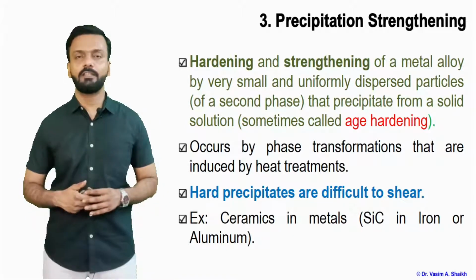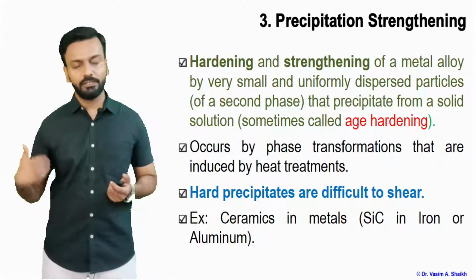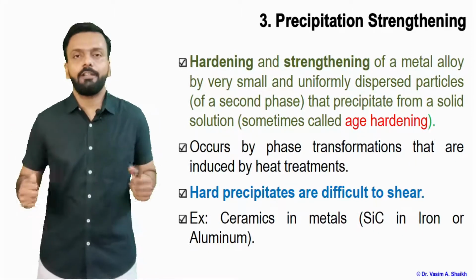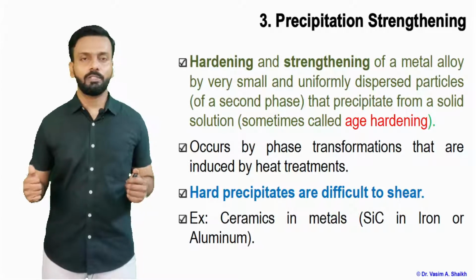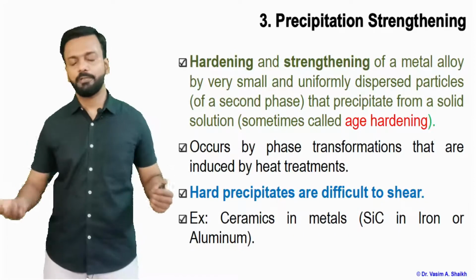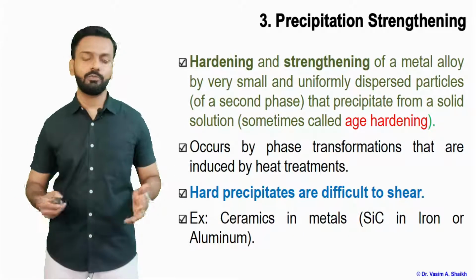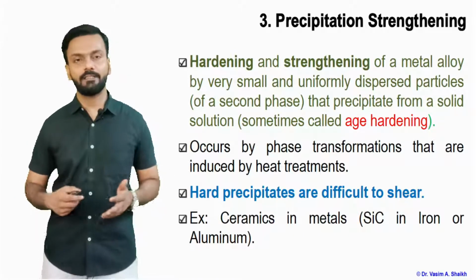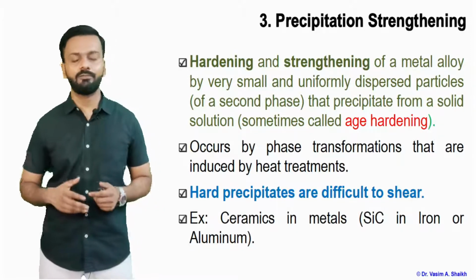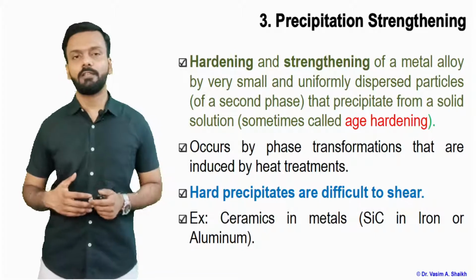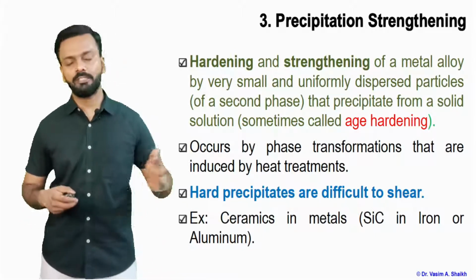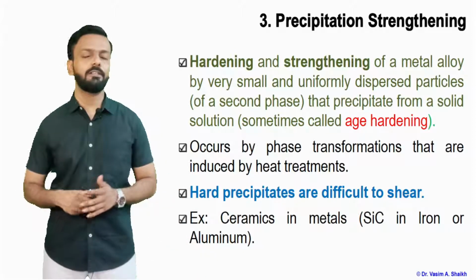Hard precipitates are difficult to shear. When the dislocations are moving, they cannot shear these particles, so the dislocation will be pinned at one particular location, and when the dislocations are pinned, they cannot move further. The material appears to be much stronger. For example, as I said, ceramics in metals: silicon carbide is a type of ceramic. It can be there in iron or aluminum. We can make the material much stronger by precipitating out silicon carbide in such metals.